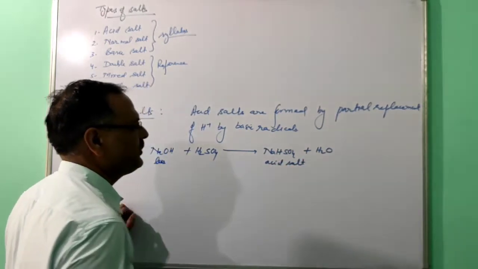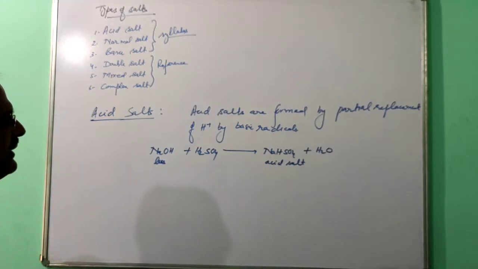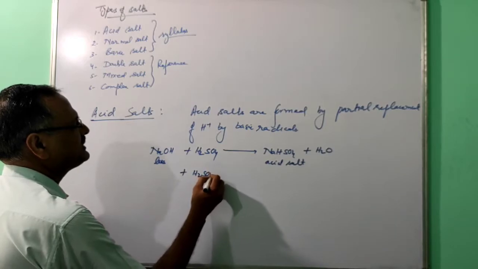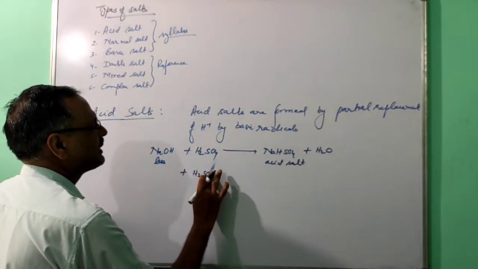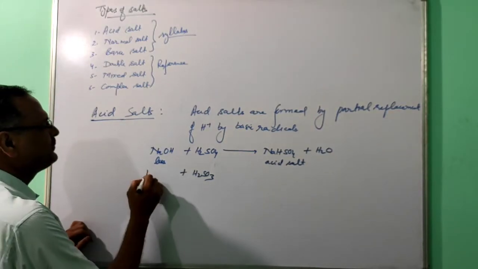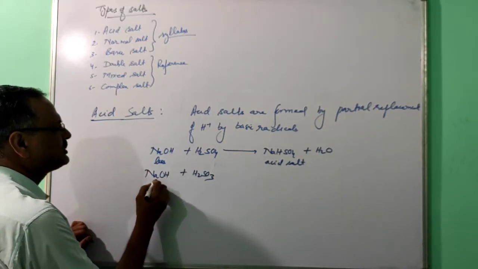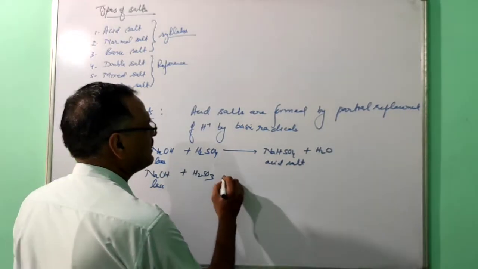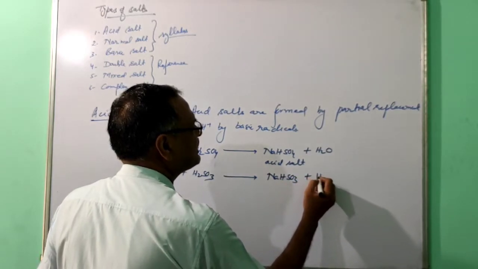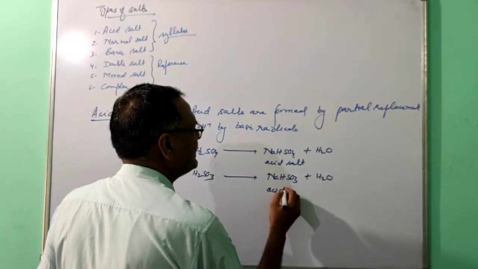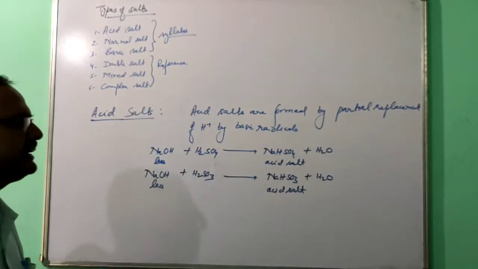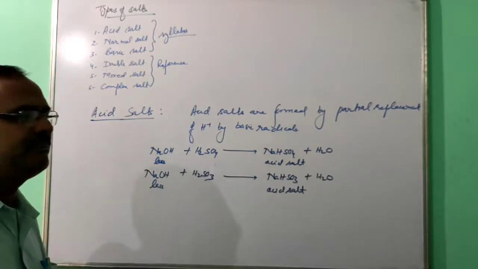In the same way, sulfurous acid, H2SO3, contains 2 replaceable H plus ions. If you take 1 molecule of sodium hydroxide, less quantity, this will form NaHSO3 plus H2O. This one is also an acid salt, formed by the partial replacement of H plus ion by basic radical.